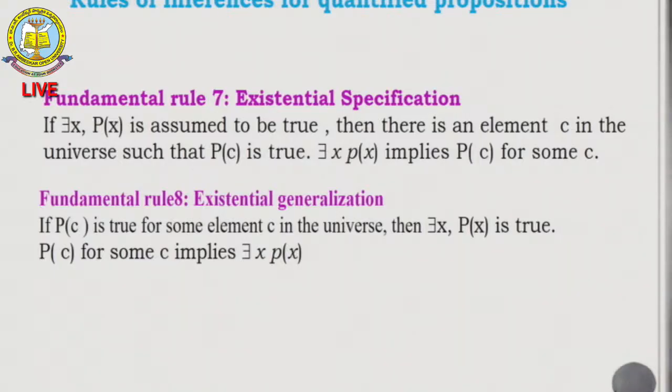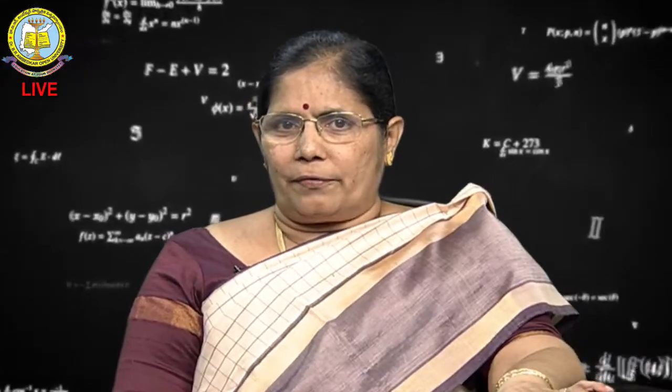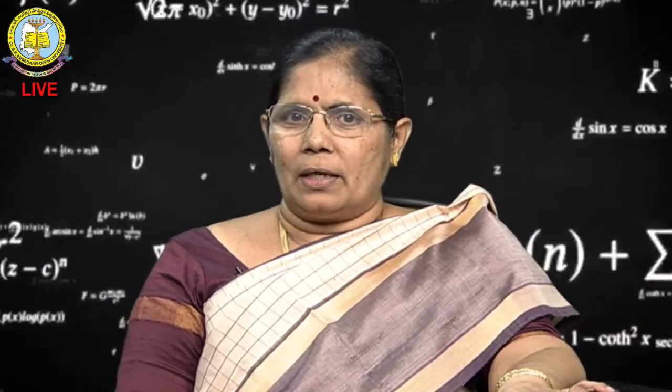So, these are the 8 fundamental laws. First one is modus ponens, second is hypothetical syllogism or transitive rule, third is De Morgan laws, fourth is contrapositive or modus tollens, and fifth onwards are universal specification, universal generalization, existential specification, existential generalization.